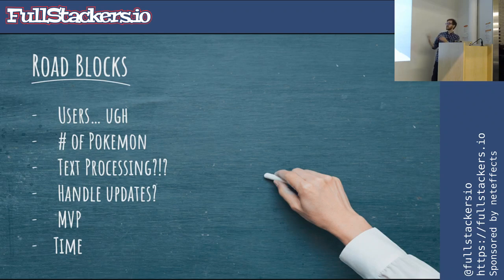More importantly, text processing is a huge roadblock. So we're going to be building a Slack bot that can process text, which means you have to process natural language, and natural language processing is a very hard and difficult thing to do. And today we're going to be trying to work through how we can do that.